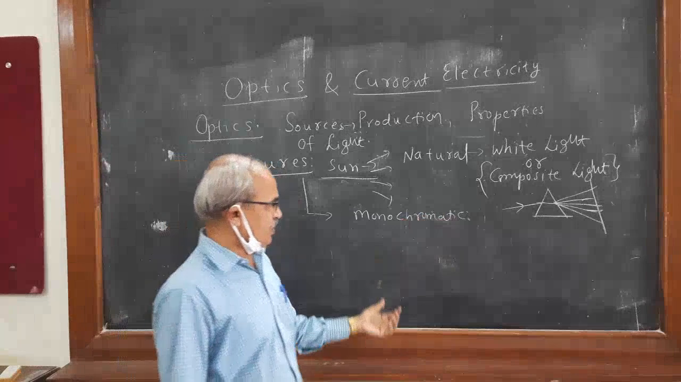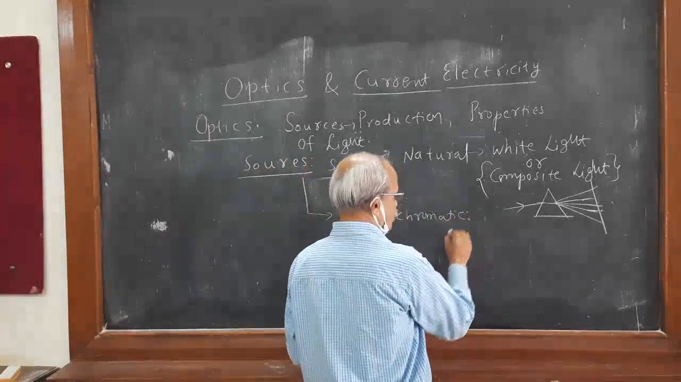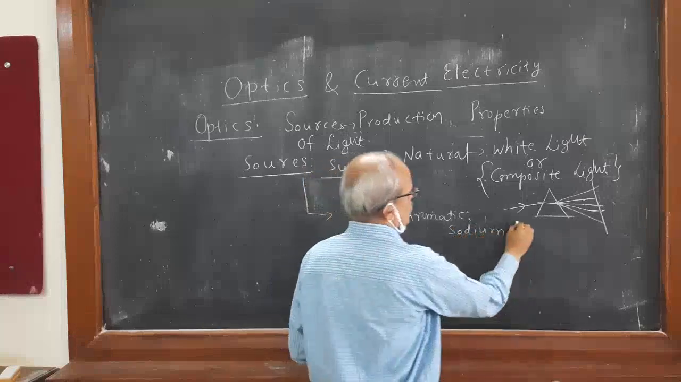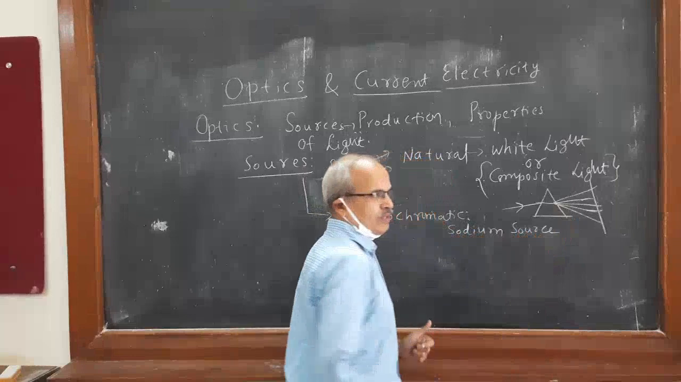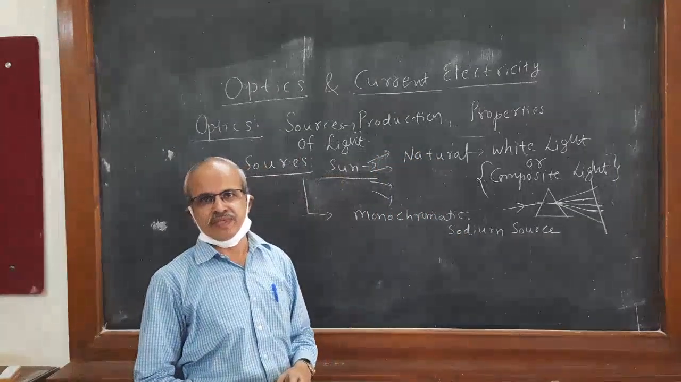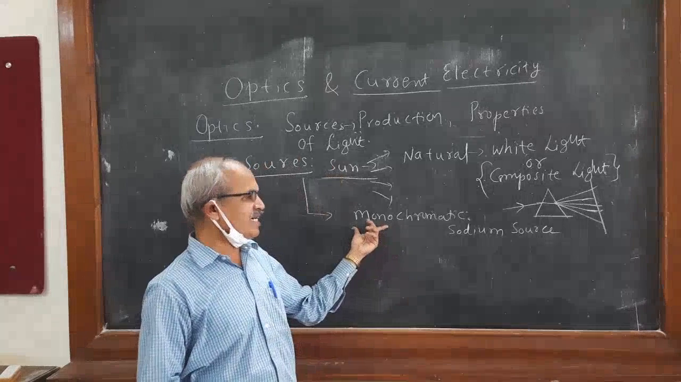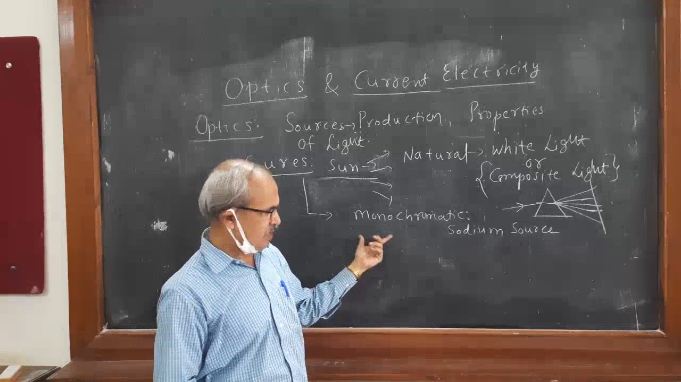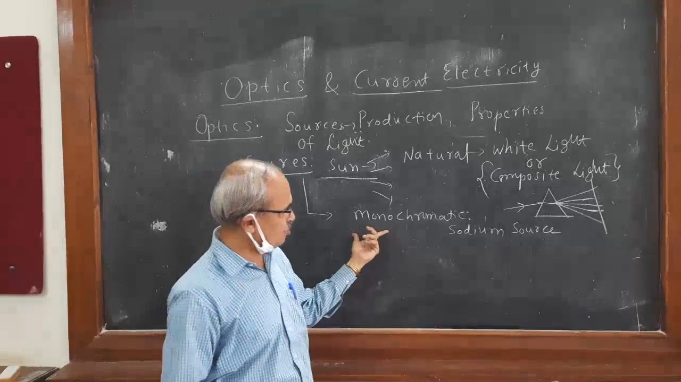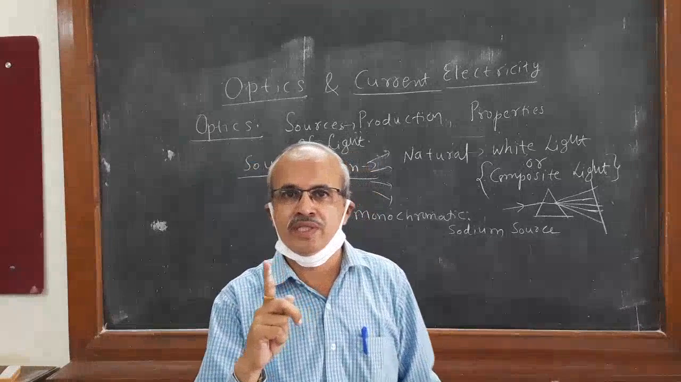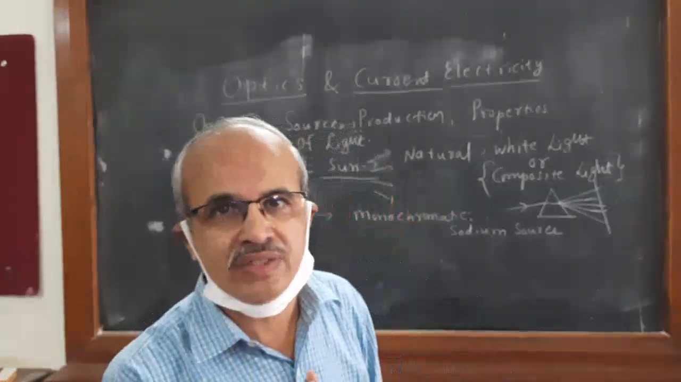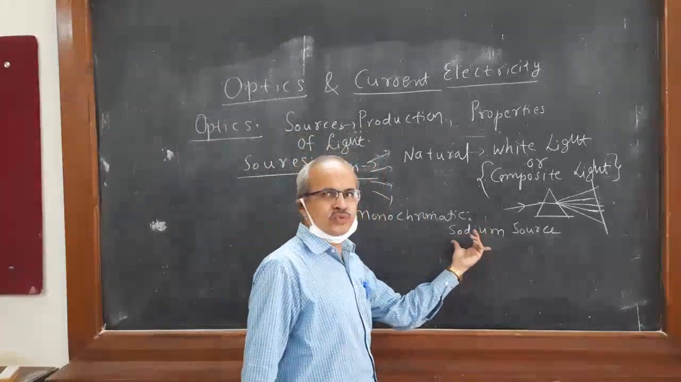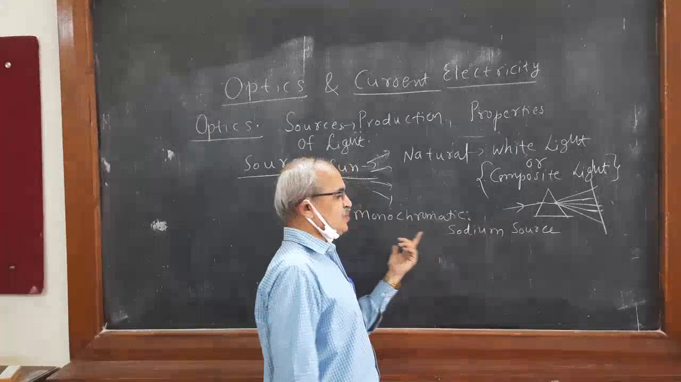But we know that sources like the sodium source are monochromatic sources of light. Mono means single, chromatic means colors. So whenever the band of this source of light passes through a prism, only one color will be strong. You get yellow color on the spectrum. So that is the sodium source, a monochromatic source of light.